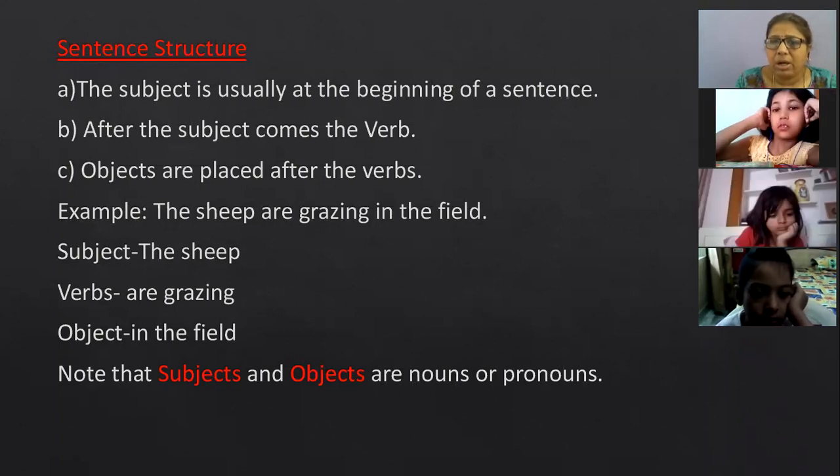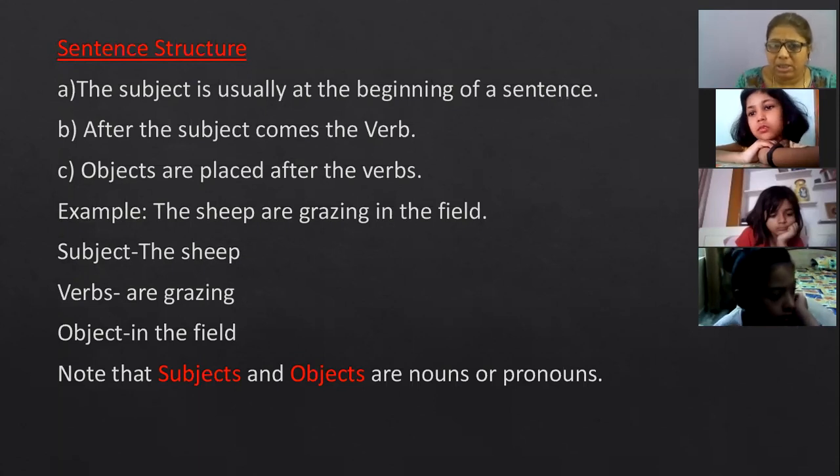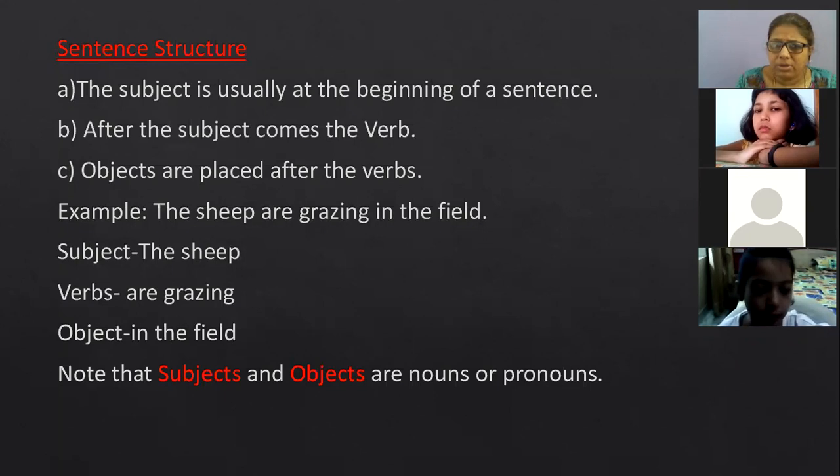We are talking about sheep and giving some information about sheep. So the sheep is the subject. Now what are the verbs in the sentence? The verbs are "are" and "grazing". "Are" is your linking verb and "grazing" is your action verb. And the object is "in the field". Subjects and objects are always nouns or pronouns.